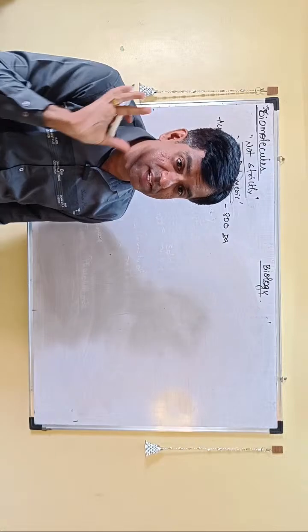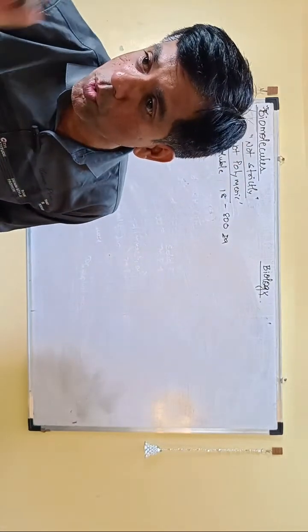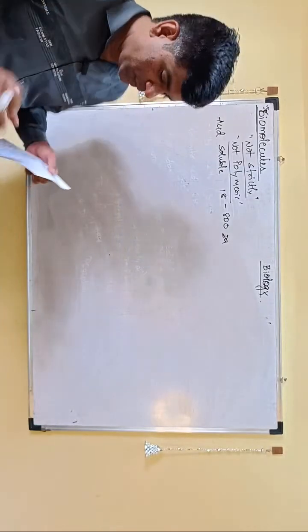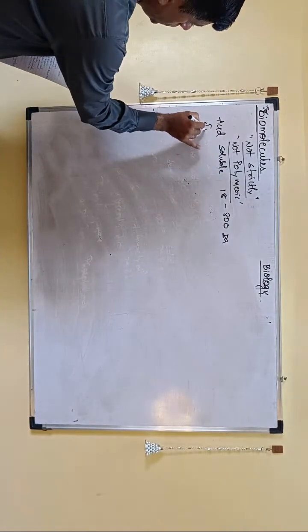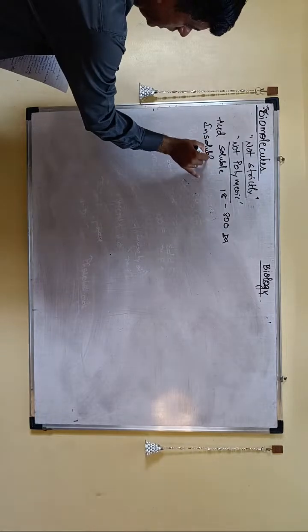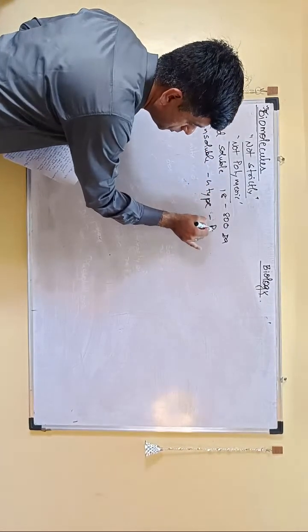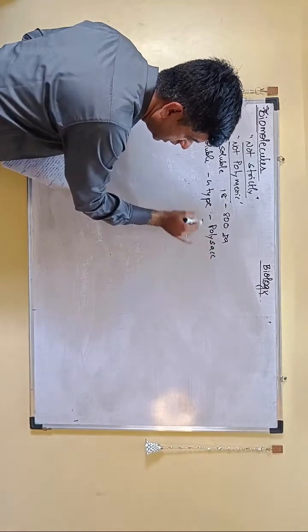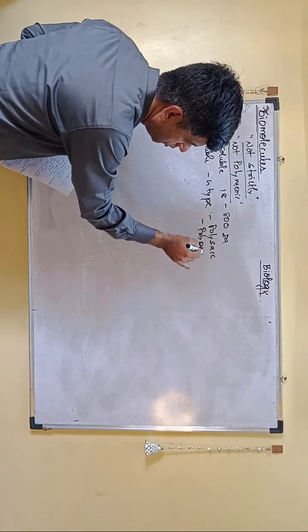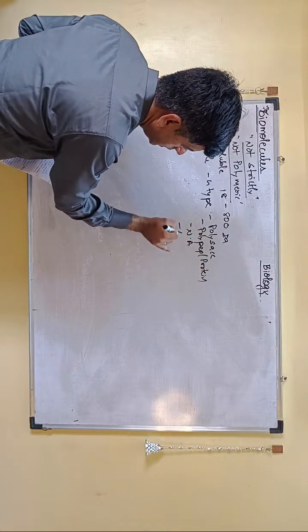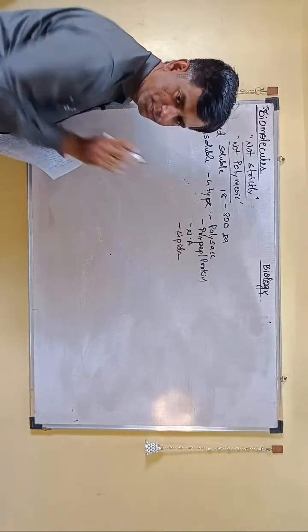If it is between 18 to 800, are they micro or macro? Micro. The insoluble fraction contains four types which are macromolecular: polysaccharides which are carbohydrates, polypeptides or proteins, nucleic acids, and then lipids.